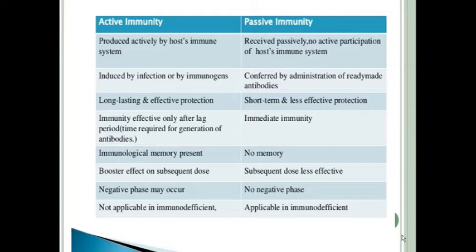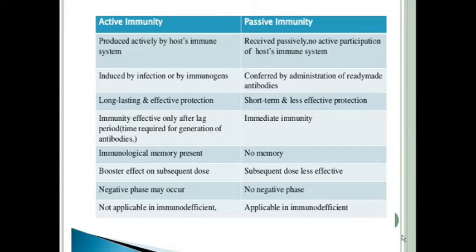Whereas corona vaccine or any vaccine is an example of active immunity. When we give a vaccine, we give antigen, and that person produces antibody against that antigen, and in future those antibodies help that person to prevent natural infection by that wild virus or bacteria.